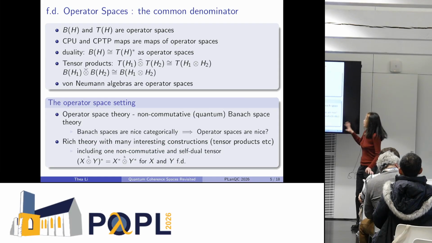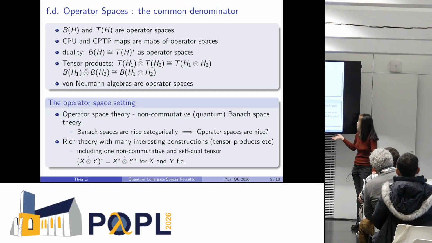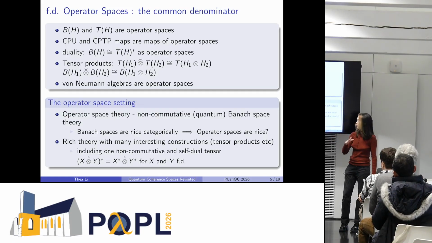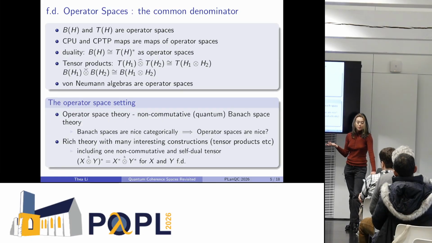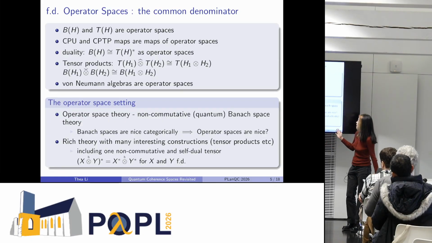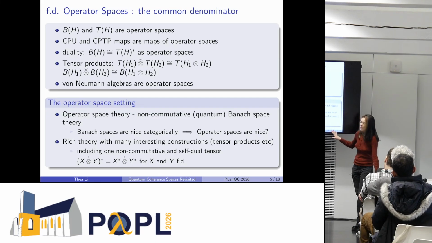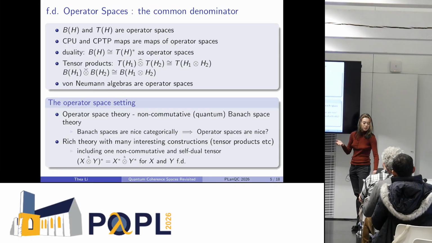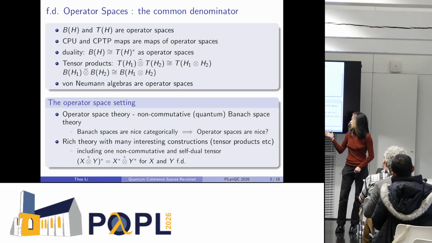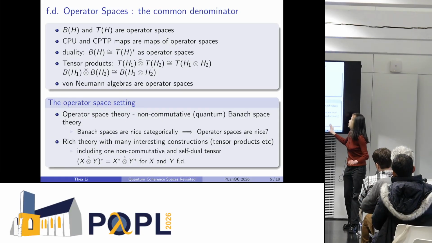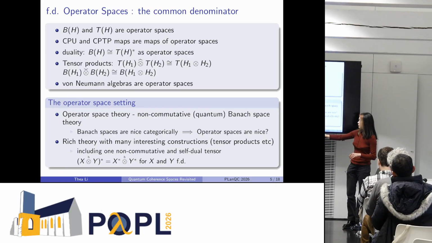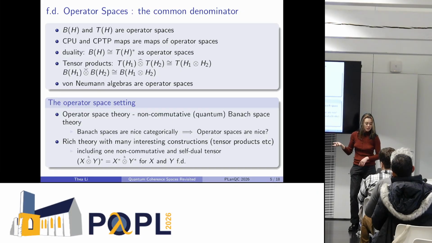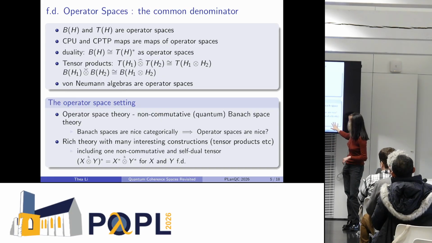Okay, this naturally brings us to the theory of operator spaces, because all of the constructions that I mentioned before are things that make sense in operator space theory. If you're not familiar with operator space theory, it's usually thought of as the noncommutative or quantized version of Banach space theory. So the constructions that we can do in operator space theory parallel the ones in Banach space theory. And we know that Banach spaces are quite nice categorically, so it's not far-fetched to assume that we could do similar things using operator spaces.